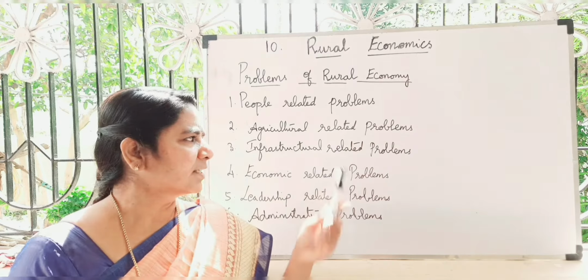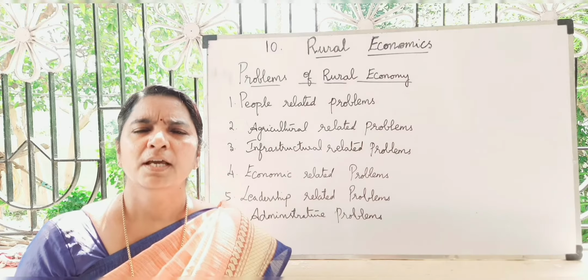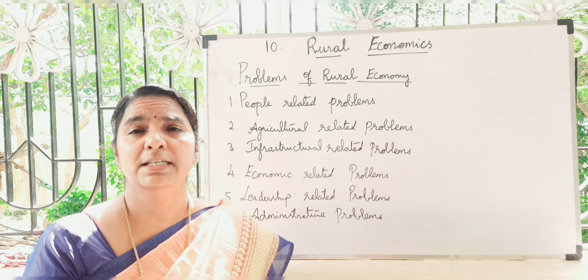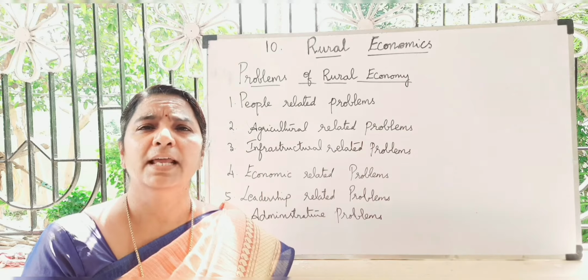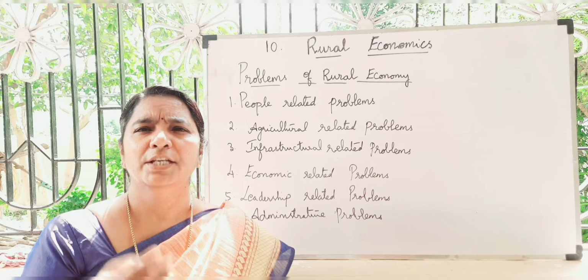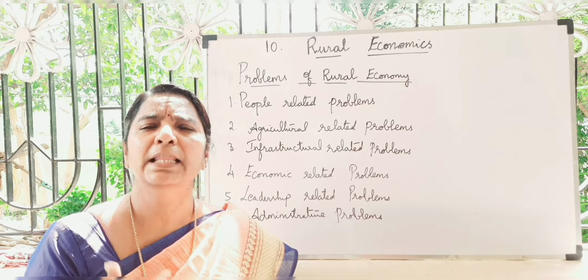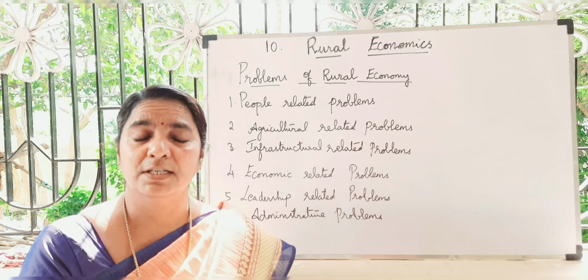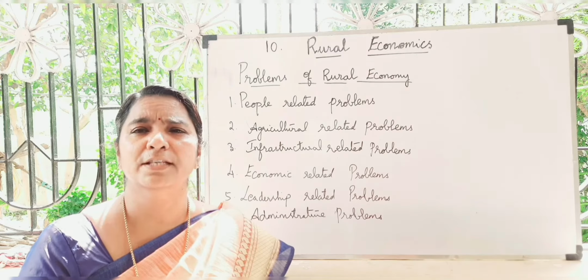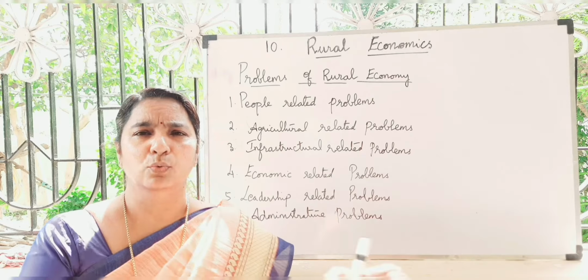Next is the infrastructure-related problem: poor infrastructure facilities in water, electricity, transport, education, communication, health, employment, storage facilities for their food grains, and banking are not available in the rural area.